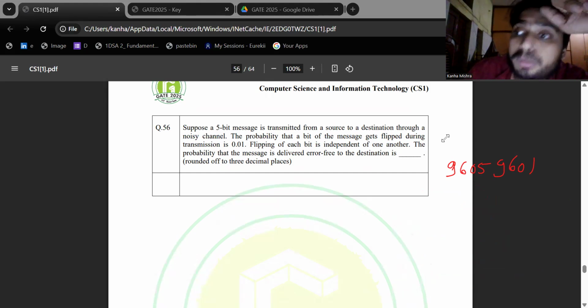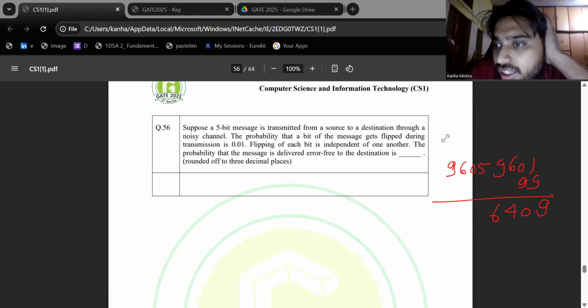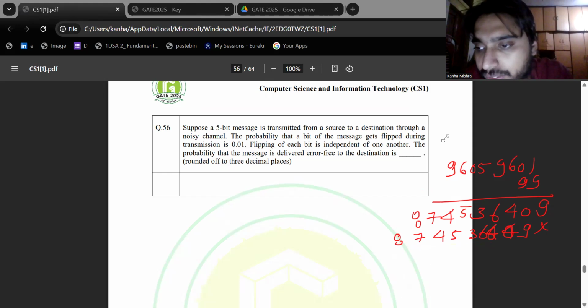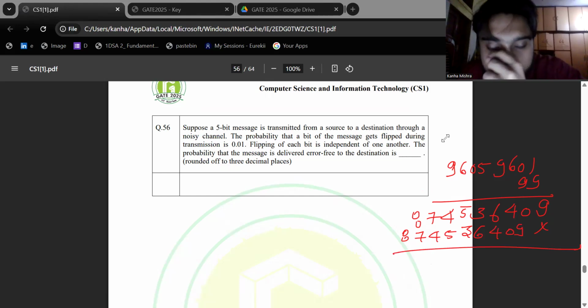For five numbers to be multiplied, we do four multiplication operations. Let's multiply it again with 99, the fourth multiplication. Carrying through the digits, we get 9509900499. Let me write it properly.